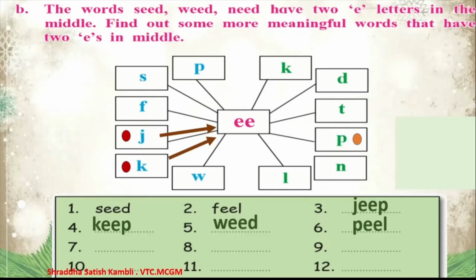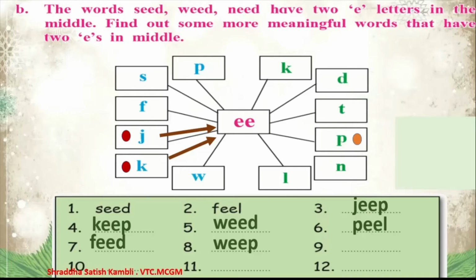Let us see what the 7th word could be. So the 7th word is feed. F-E-E-D. That means to give someone food. It's called feeding. Then you have W-E-E-P. Weep. Weep means to cry. When you get hurt, when you feel bad, when your mama or your teacher scolds you, what do you do?